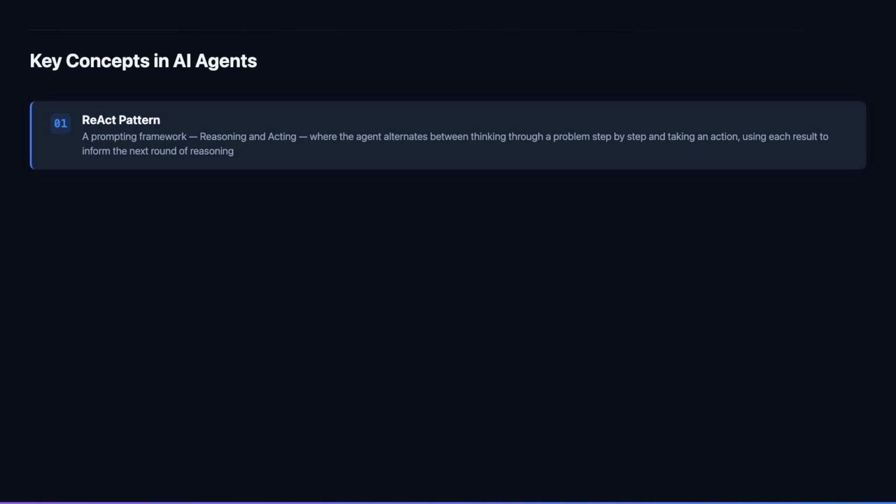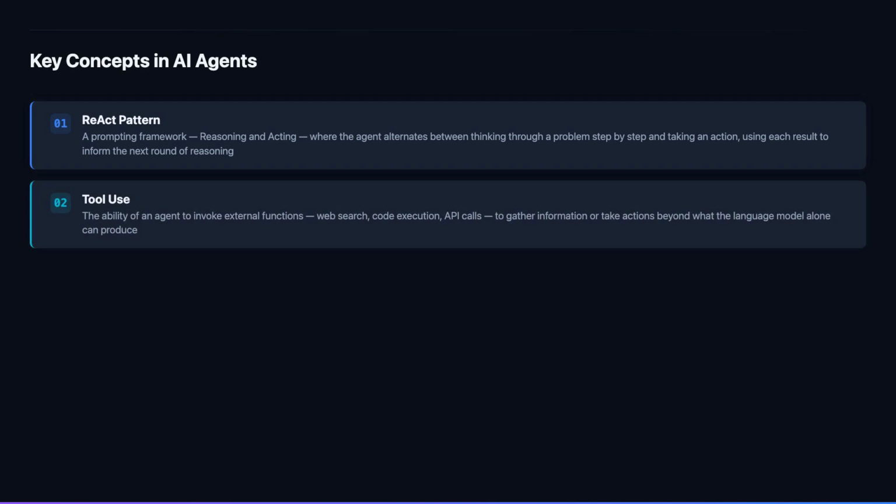Tool use is the capability that transforms a language model from a text generator into an active participant in digital workflows. When a model is given access to tools, described through structured schemas defining their name, purpose, and required parameters, it can decide autonomously which tool to call, with what arguments, and how to interpret the result.